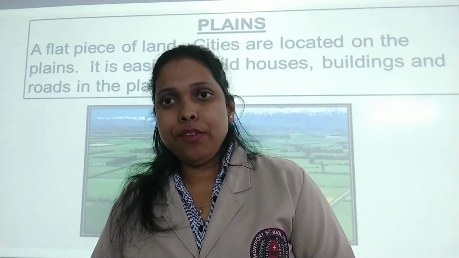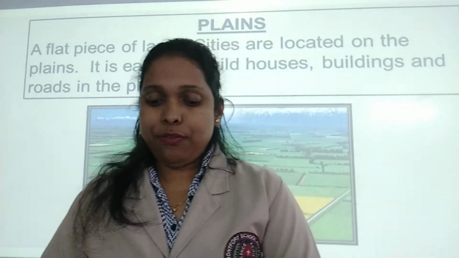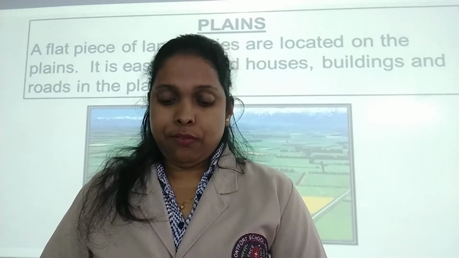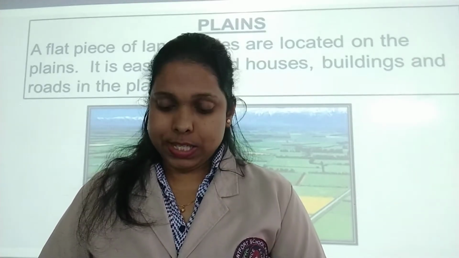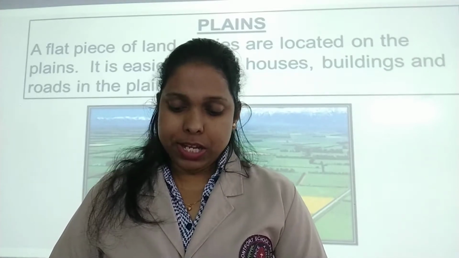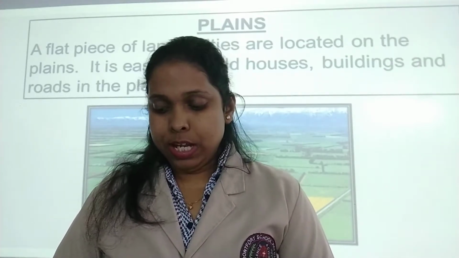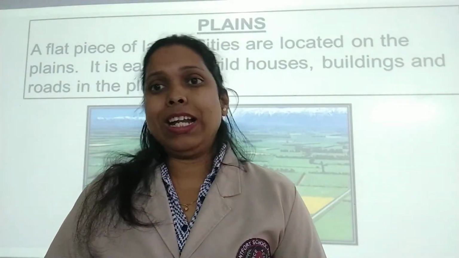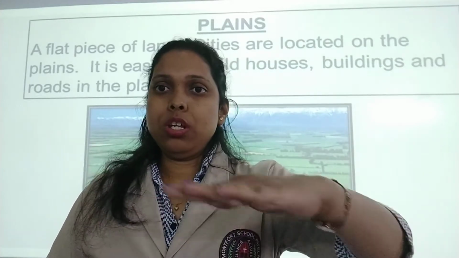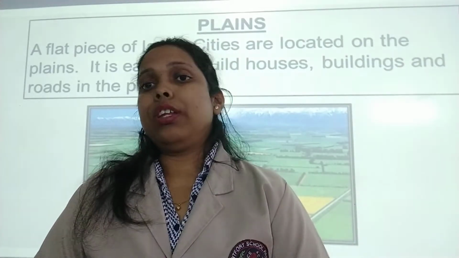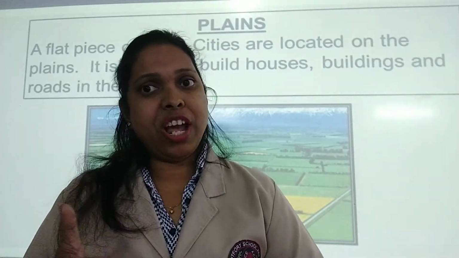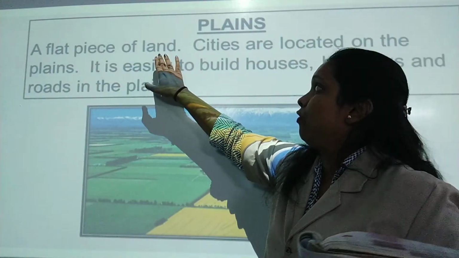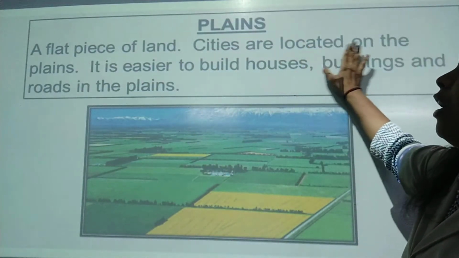Now let's start with the first one. चलिए, let's read first and then we'll start. Landforms. There are different types of landforms on earth. Flatlands are called plains. Many people live in the plains. Rivers flow through the plains. Now there is a picture also given in your book. Okay. Now what are they saying? Flatlands. Flatlands means bilkul seedha, flat. These are called plains. A new word we are learning today. Plains. Now let's read. A flat piece of land. Cities are located on the plains.